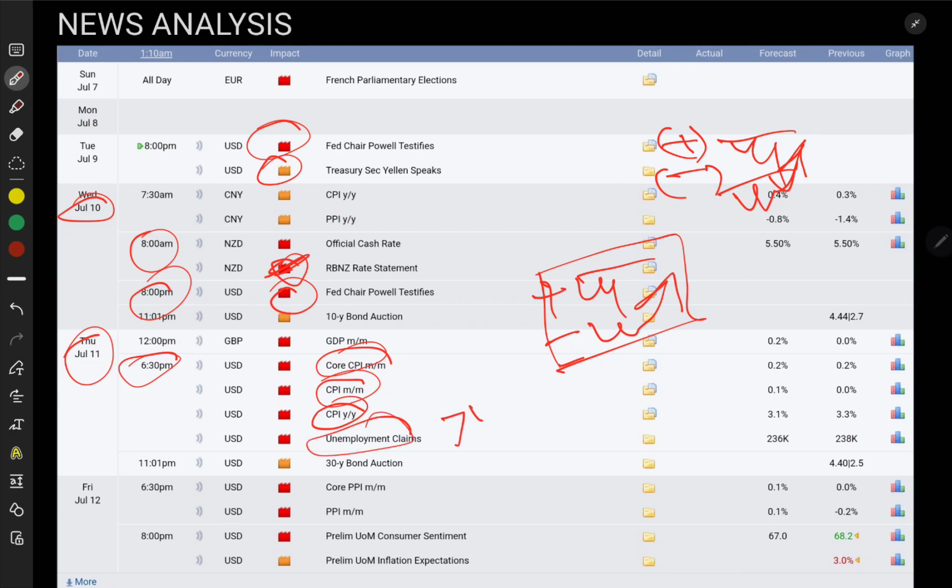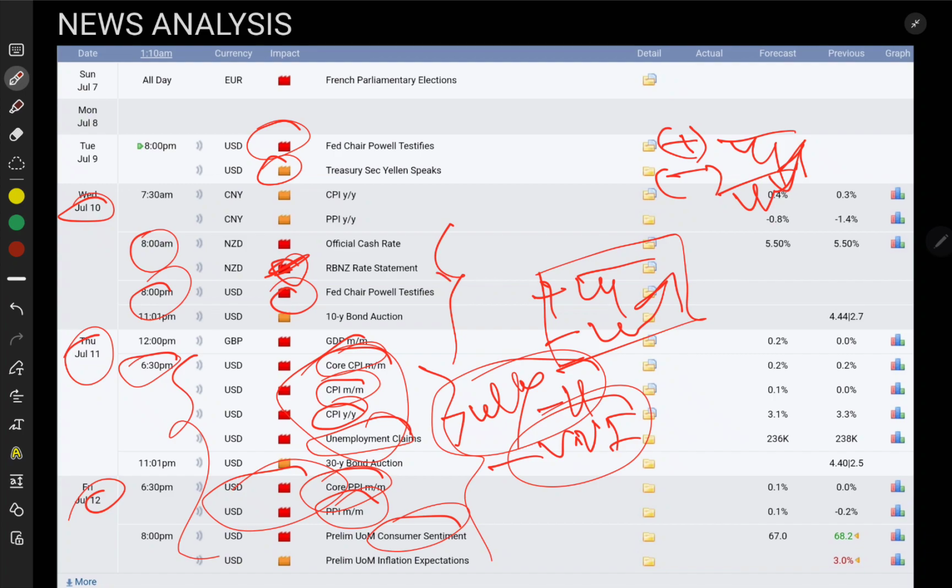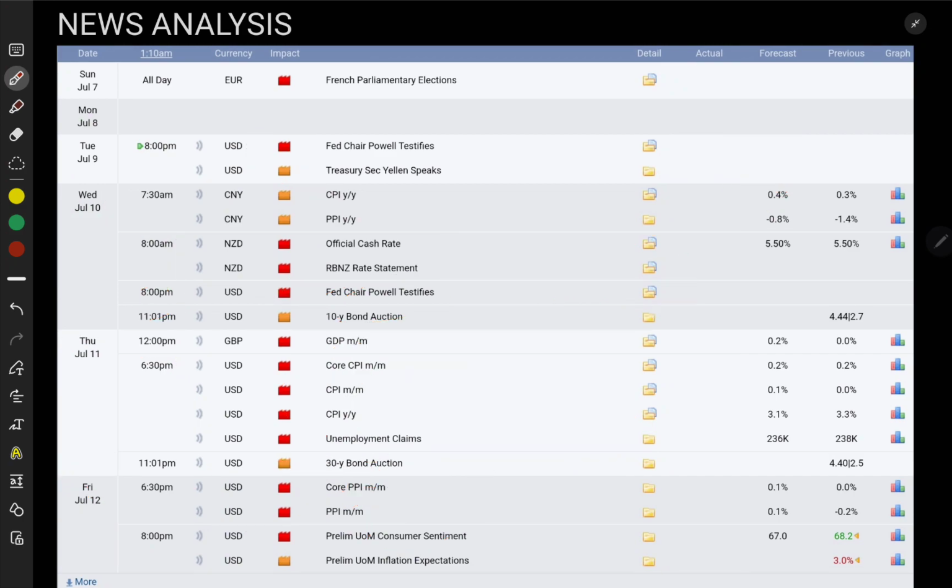July 11 is the most important day for this whole week, and July 12 is another important one. PPI, consumer sentiment and core PPI. These two days are very important. That's why you need to trade properly on these two days. Another news is also coming on other days, but the 11th and 12th are more important for us because a lot of news is coming. The market can move around 200 to 400 pips over these two days.